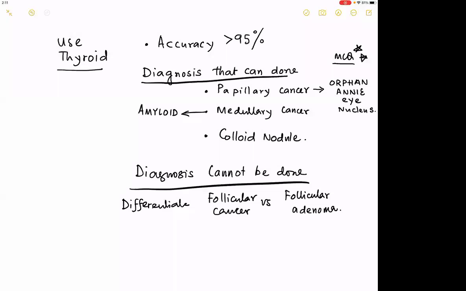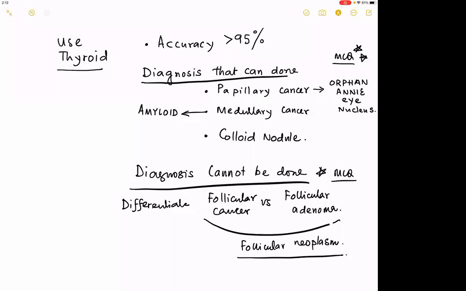But what is important is, this is extremely important MCQ again. So please remember this thing. You cannot diagnose a follicular cancer versus follicular adenoma. They are commonly reported by the pathologist as a follicular neoplasm. Okay? Have I made you understand up till this? Hello? Yes, sir. Good. Have you written up till this? Yes, sir. Hello? Good. If you have written up till this, I am happy.